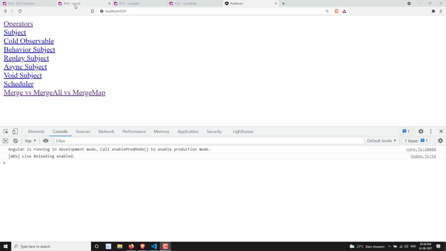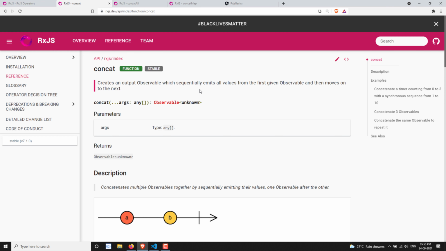In this video, we will learn about the difference between the concat, concat-all and concat map operators. In the previous video, we saw the difference between merge, merge-all and merge map operators, right? The same behavior applies here, so concat, concat-all and concat map work in the same way. But there is a little bit of difference between the merge set of operators and the concat set of operators.